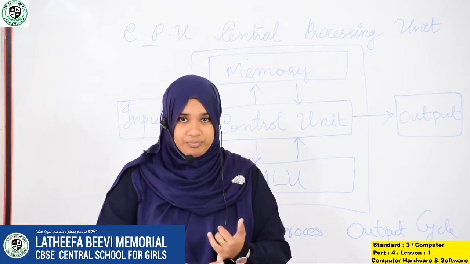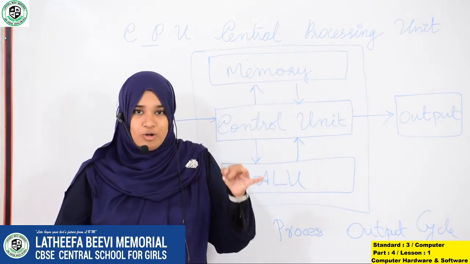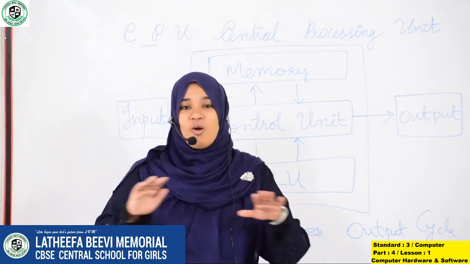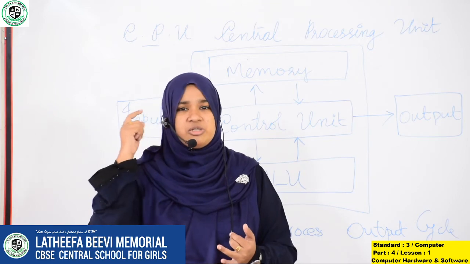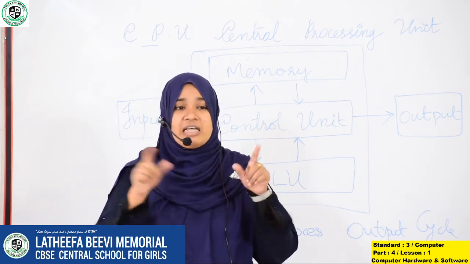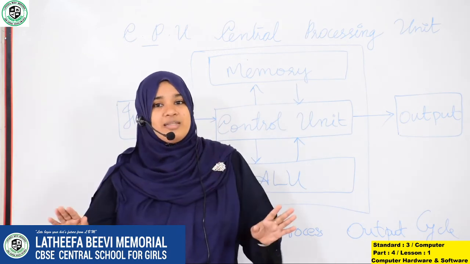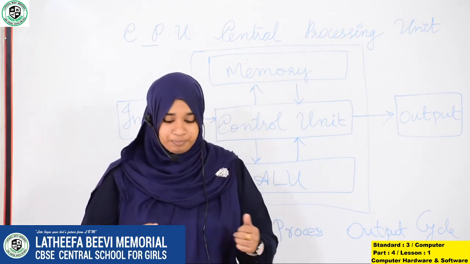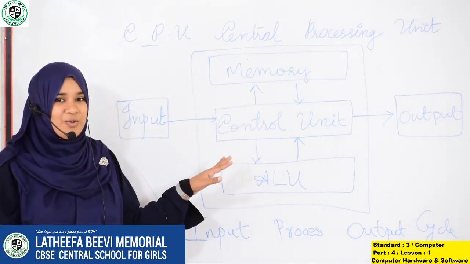Come on. Control unit, arithmetic logic unit, and memory unit. The control unit does all the supervising. The arithmetic logic unit does addition, subtraction, multiplication, less than, greater than. And the memory unit stores everything, and then we can see the result. Then you must learn to draw this IPO cycle.